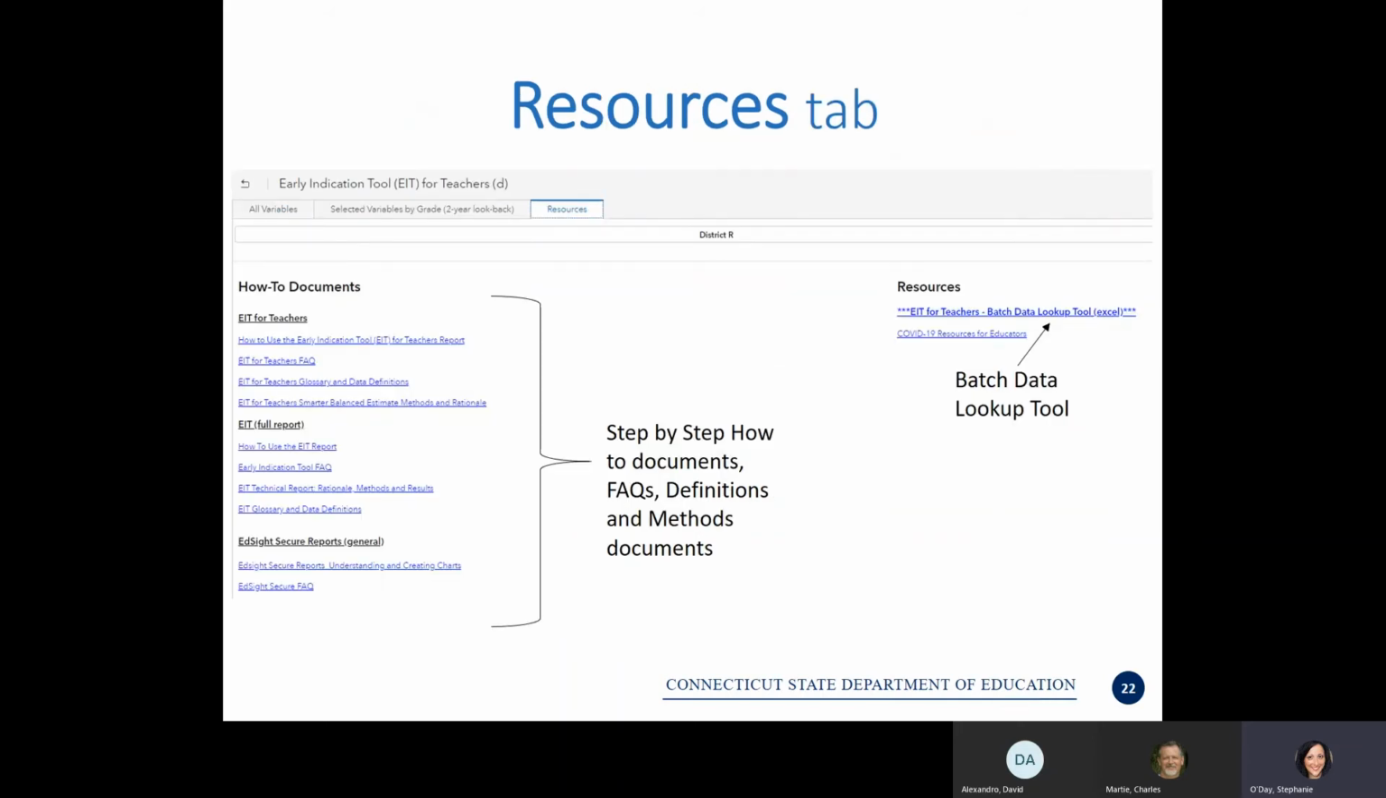The third tab of this report is the Resources tab. In this tab, you will find step-by-step how-to documents with screenshots, as well as FAQs, glossary and data definitions, and methods and rationale documents. The how-to documents are divided into those pertaining to EIT for Teachers, the EIT full report, and EdSite Secure in general. Unique to this report, there is also that Excel tool that both Chuck and Dave mentioned. This is included to facilitate sharing of data with teachers and is called the Batch Data Lookup tool.